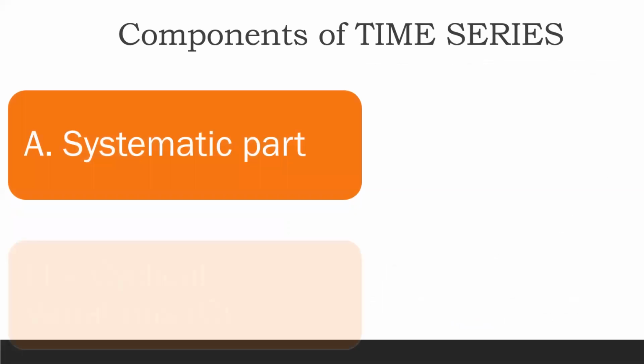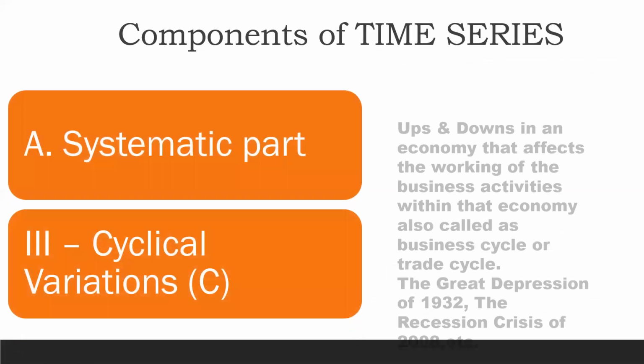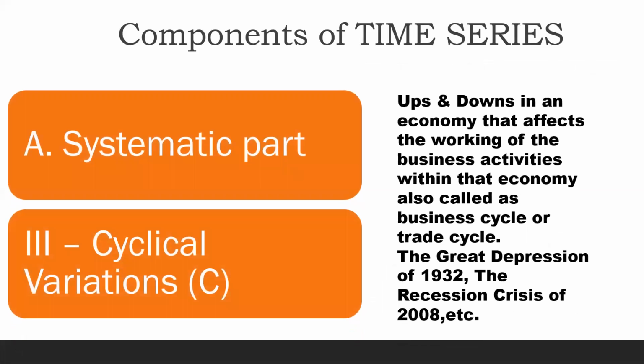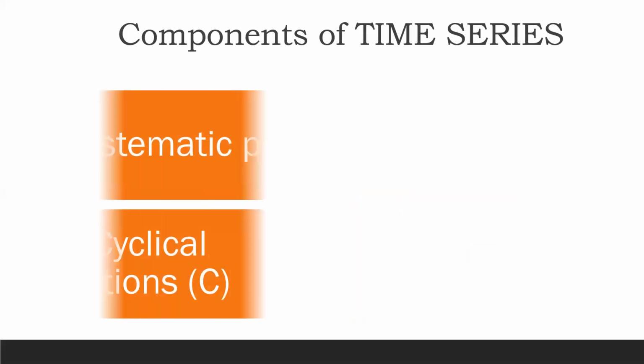Moving on to the next part. The next part is cyclical fluctuations. Now, what do you mean by cyclical fluctuation? It is nothing but the ups and downs in an economy which affects the working of the business activities within that economy. इकोनॉमिकल टर्म्स में इसको हम बोलते हैं बिजनेस साइकिल और ट्रेड साइकिल. You must have heard of these topics: the Great Depression of 1932, the recession crisis of 2008, which happened in America, which affected all over the world. Global type का ये हुआ था. So that all is covered under business cycle or trade cycle.